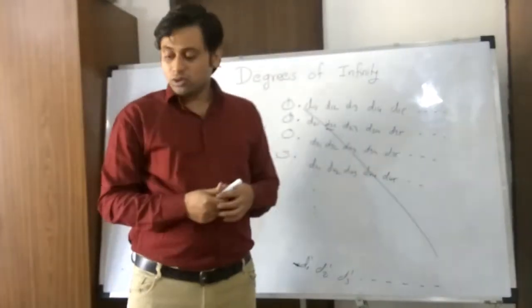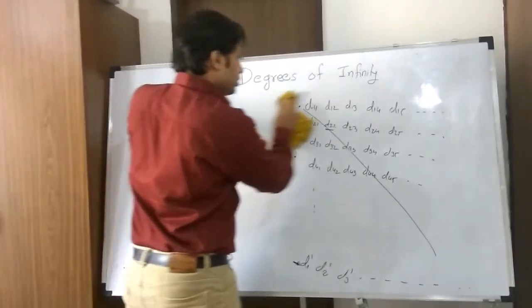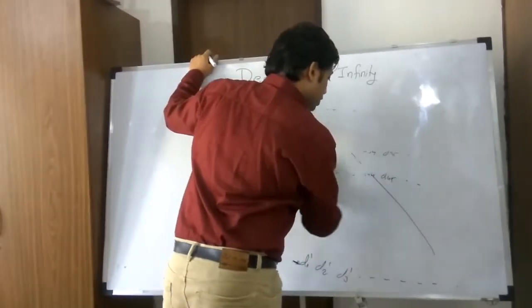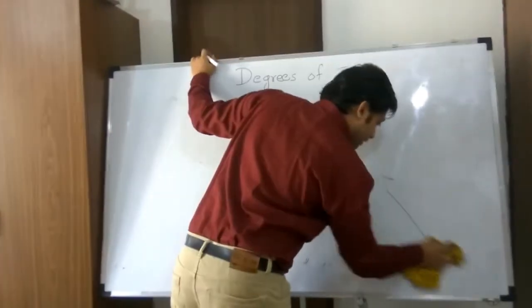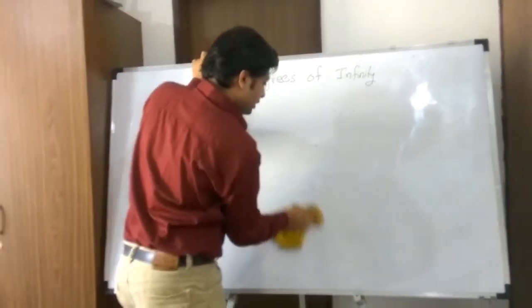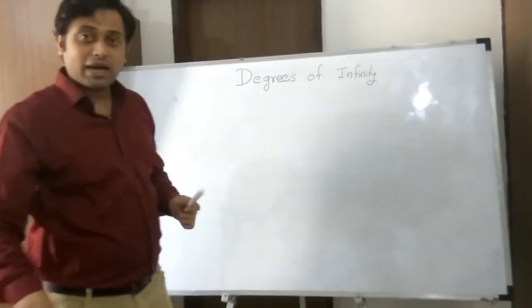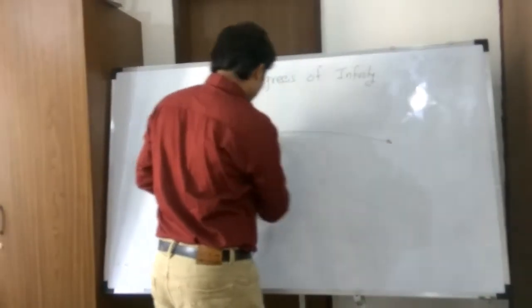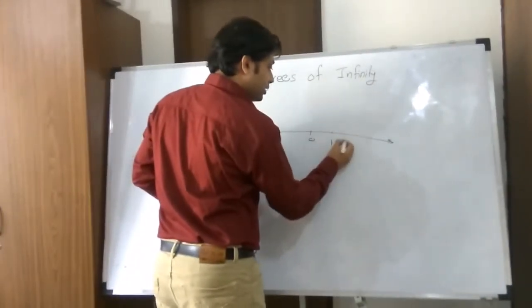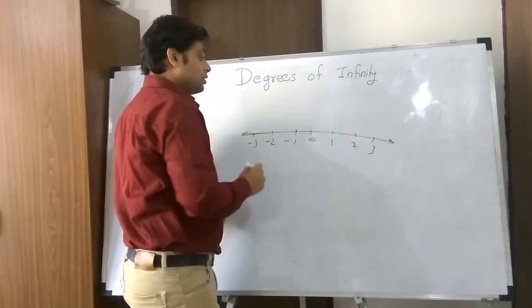And why is this so? So our assumption is false. Our previous assumption was that real numbers are equal in number with natural numbers. That is false. So real numbers are much larger than natural numbers. And why is this so? If this is my real number line, this is 1, this is 2, this is 3, this is minus 1, this is minus 2, this is minus 3.